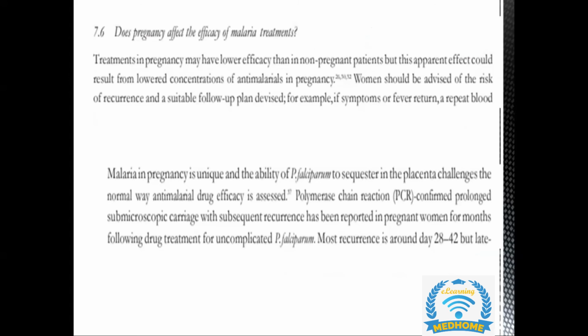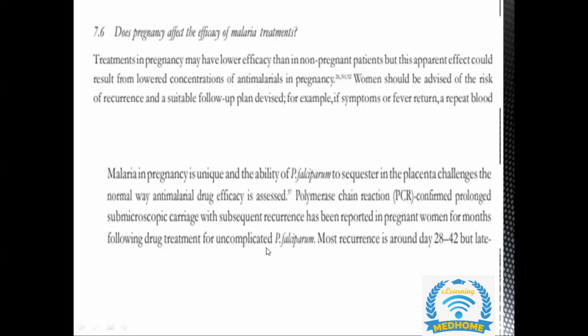Especially with falciparum, because it causes sequestration, it enters into the placenta. This is a hallmark sign of Plasmodium falciparum, and it is dangerous because it is sequestering into the placenta. Polymerase chain reaction confirmed prolonged submicroscopic carriage, with subsequent recurrence reported in women following drug treatment for uncomplicated malaria.